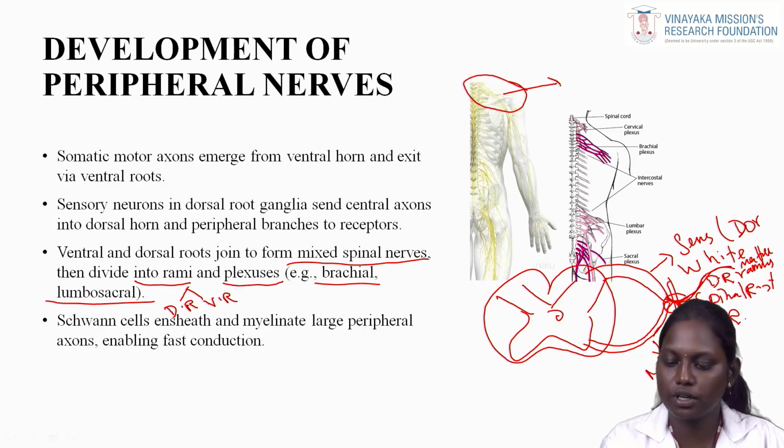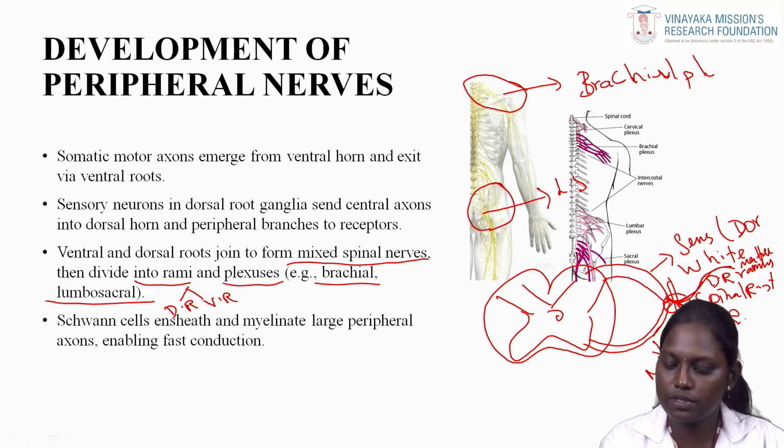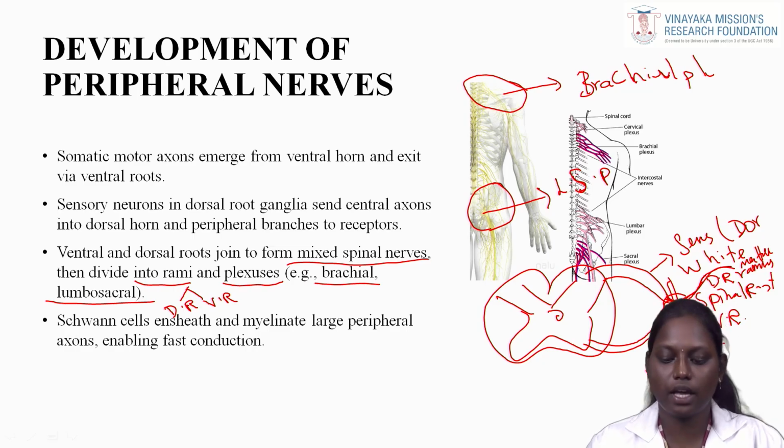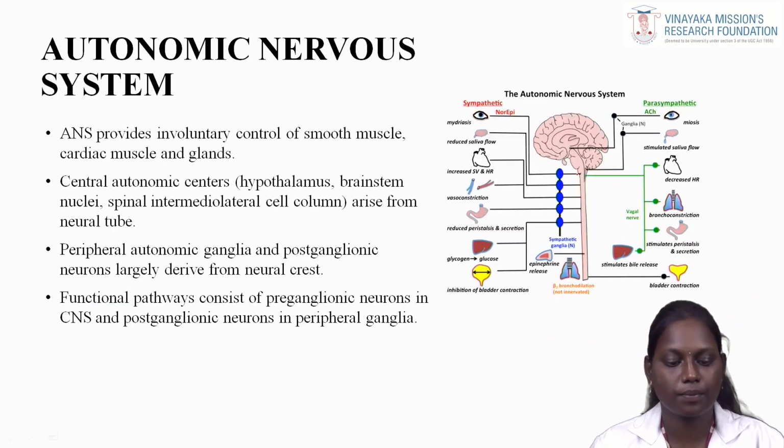At the shoulder portion we can see the brachial plexus. At the hip portion we can see a lumbosacral plexus. A plexus is a group of nerve fibers which is emerging out. The Schwann cells ensheath and myelinate large peripheral axons, enabling fast conduction.